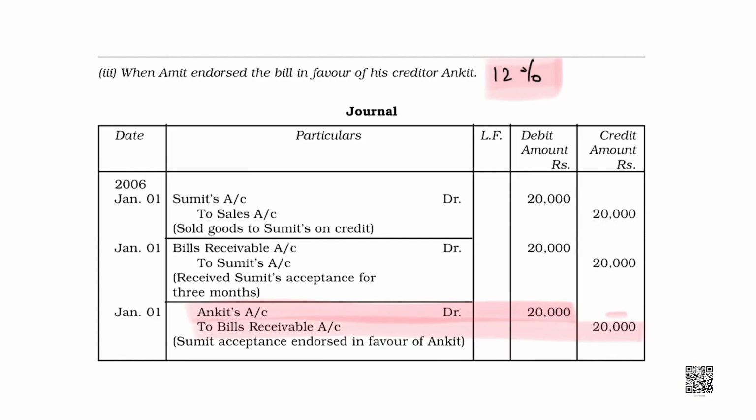And when we received the bill, we debited it, but we are giving away this bill to Ankit. That is why it is reversed, it is credited. So the entry becomes Ankit account debit to bill receivable. This is how we do endorsement. Endorsement means when you give your bill receivable to some other person.